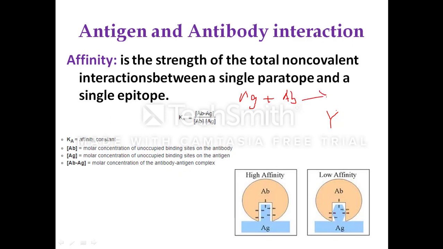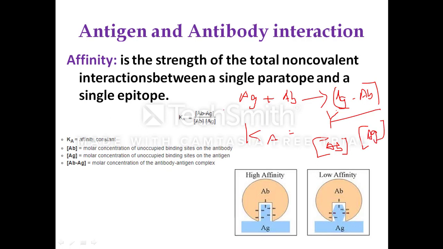For this antigen-antibody complex formation, the rate of the reaction and the affinity between the antigen and the antibody can be expressed by the affinity constant Ka, which is proportional to the concentration of the antigen and antibody complex divided by the concentration of the free antibody and the concentration of the free antigen in the solution. That's what is represented here.